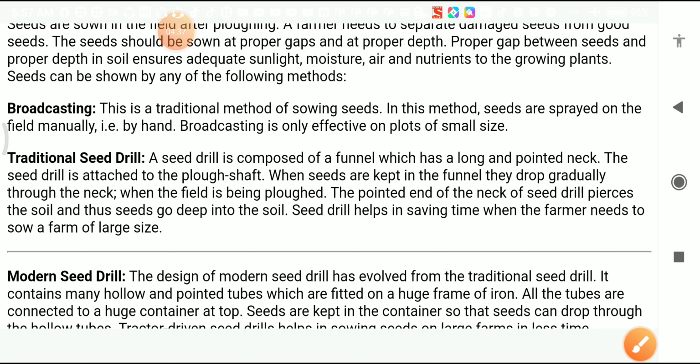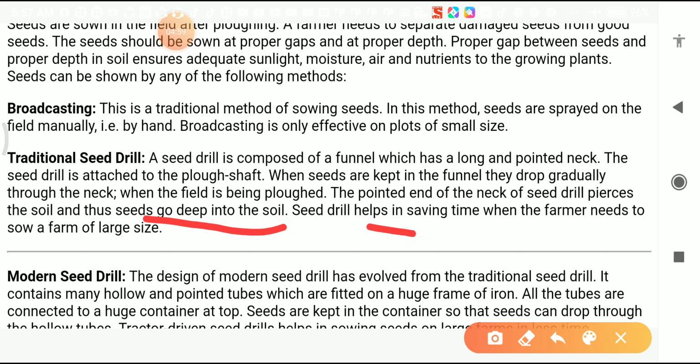The pointed end of the neck of a seed drill pierces the soil, and the seeds go deep into the soil. With the help of the seed drill, the seeds go inside the soil. The seed goes deep into the soil, and seed drills help in saving. Then what is the function here?